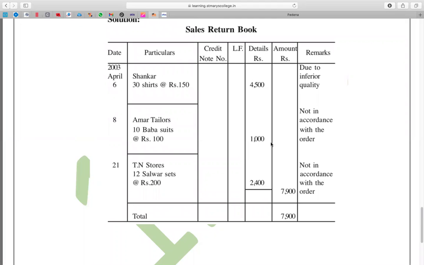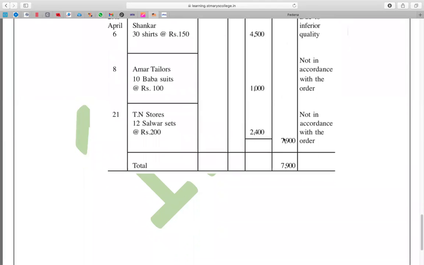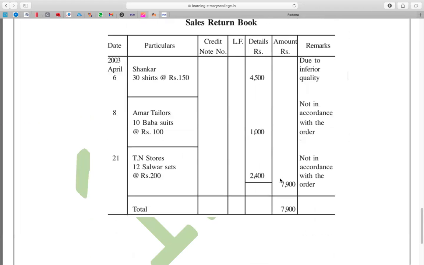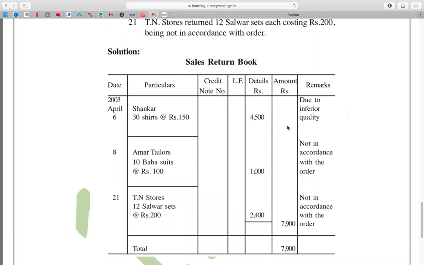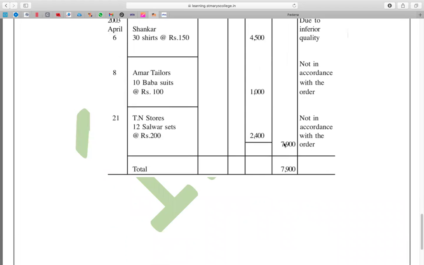Now look at the total of the outer column: 4,500 plus 1,000 is 5,500, plus 2,400 is 7,900. This is the total of the sales returns book. In the sales account, we write by sundries 7,900 and close the account.